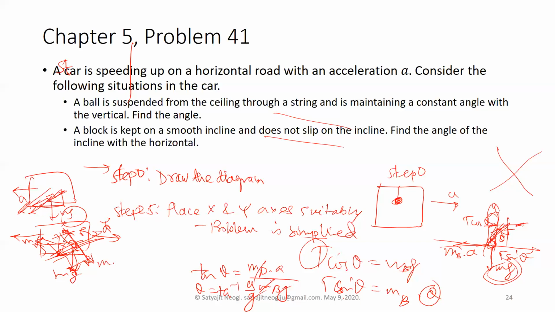So mg sin theta or cos theta, whatever helps you; you have to see which angle it is and resolve along these two components, and ensure that it does not slip. Basically mg sin theta is being balanced by this component of the pseudo force. So mg sin theta would be equal to ma cos theta or something like that. Then again tan theta you will get as something like a by g, and it depends. In that way you solve this problem.